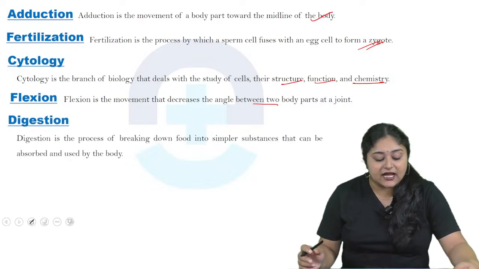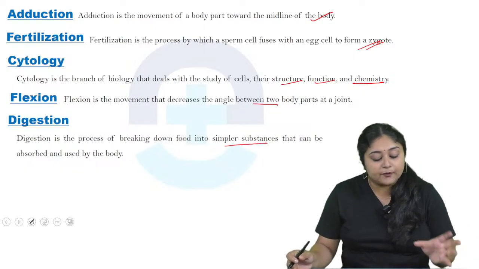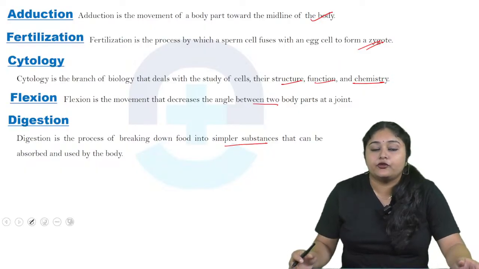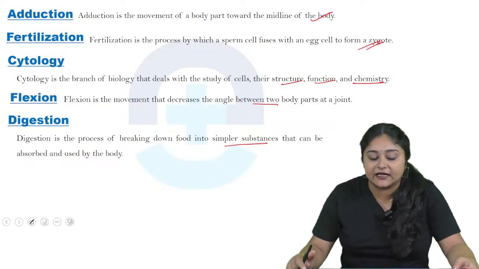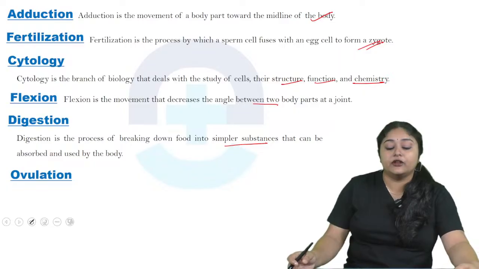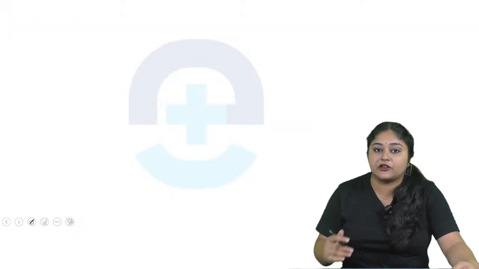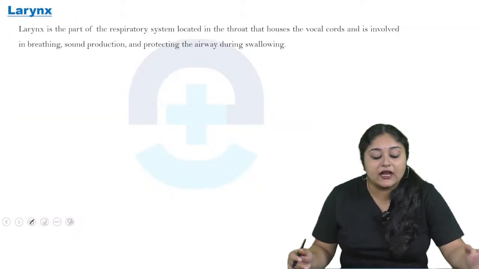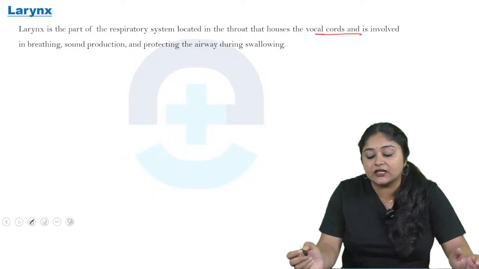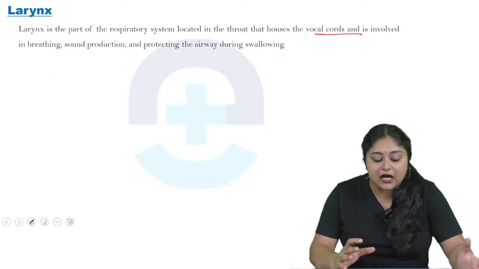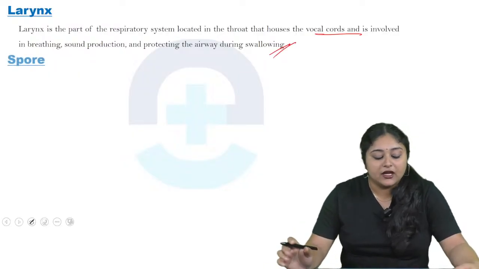Now come to digestion. Digestion is a process of breaking down food into the simplest substances which can be absorbed and used by the body, providing all the micronutrients which are required for our daily healthy lifestyle. Now come to ovulation. So ovulation is the release of a mature egg from the ovary into the fallopian tube. Now come to the larynx. So the larynx is a part of our respiratory system located in the throat that houses the vocal cords, and it is involved in breathing, sound production and protecting the airway during swallowing, especially of food.